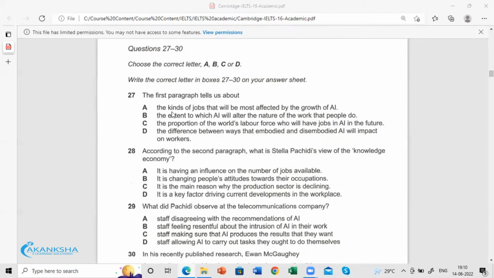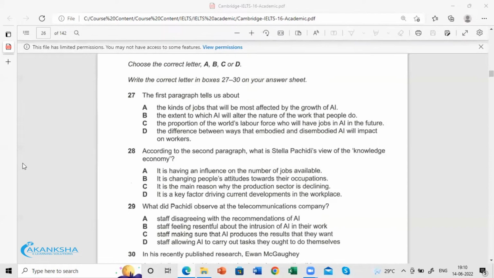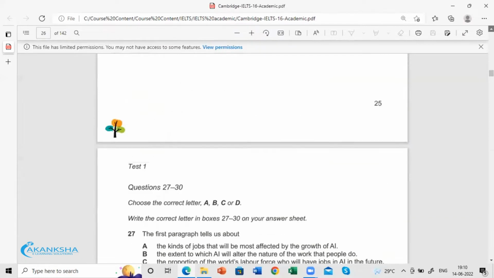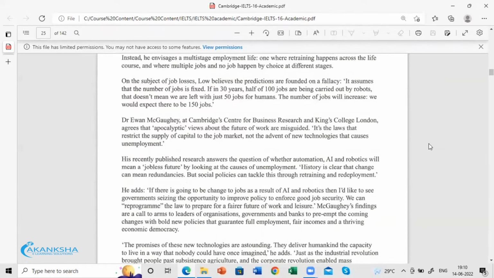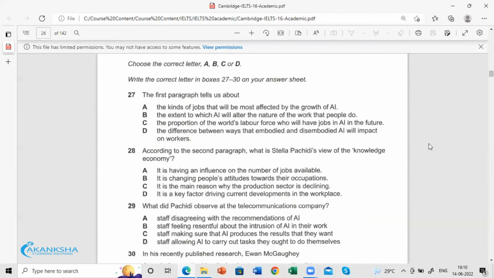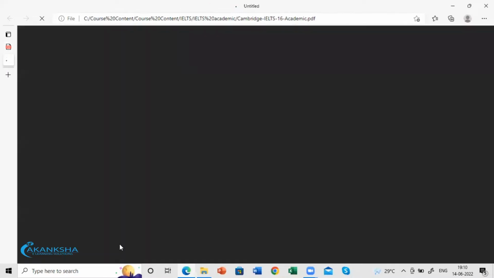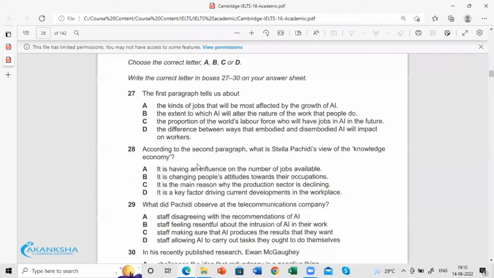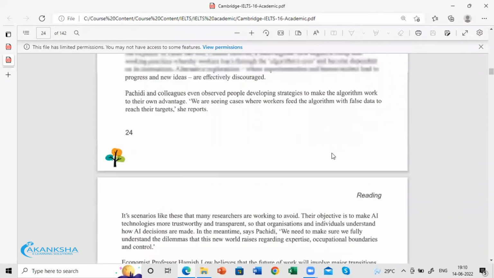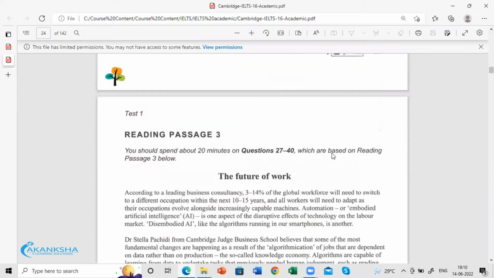Without knowing what the passage is trying to say, we can't say what it is about. So for that reason, first let's go through the paragraph.